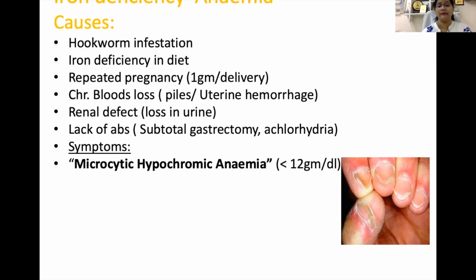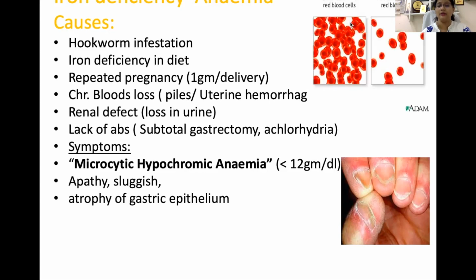Then if we examine the patient, the peripheral smear will show microcytic hypochromic anemia. So here you can see this is the normal red blood cell. Now in iron deficiency anemia, the red cell size also goes down, and the color also decreases. So this is a microcytic hypochromic anemia. Most of the time hemoglobin is less than 12, and it mostly manifests when it goes less than 10 milligram per dl. Patients are mostly apathetic, sluggish, and